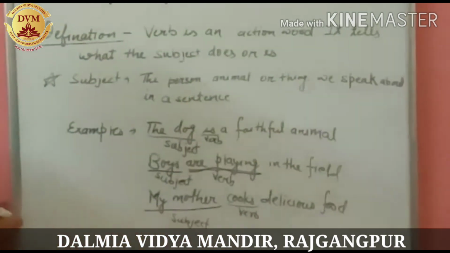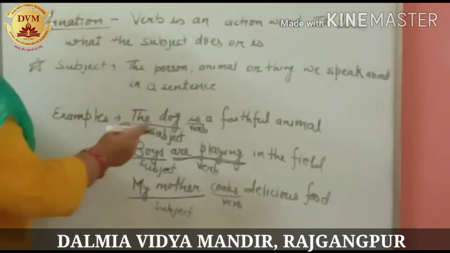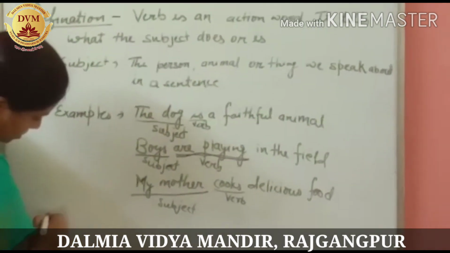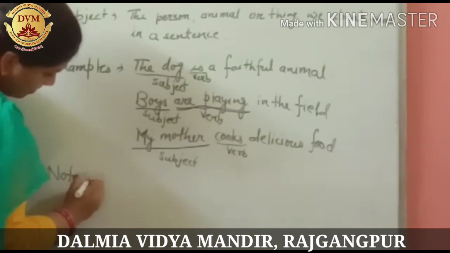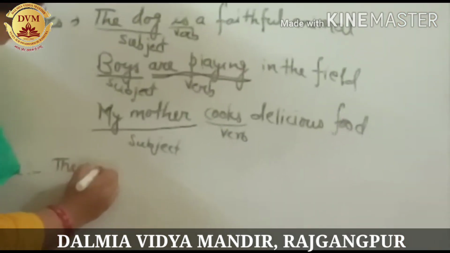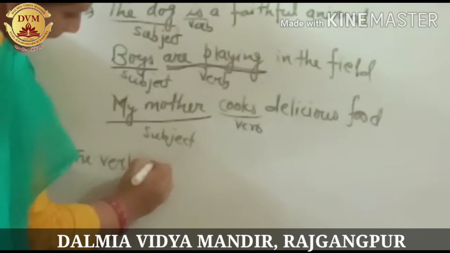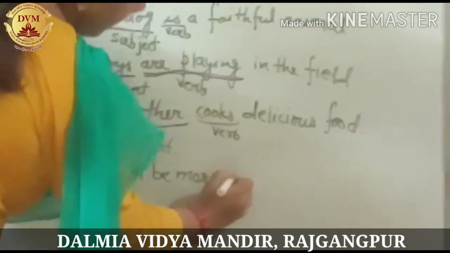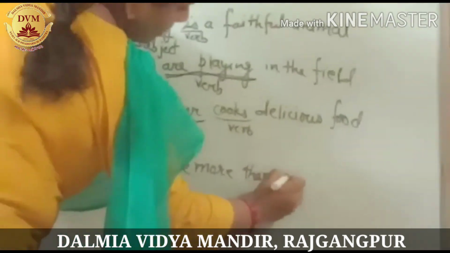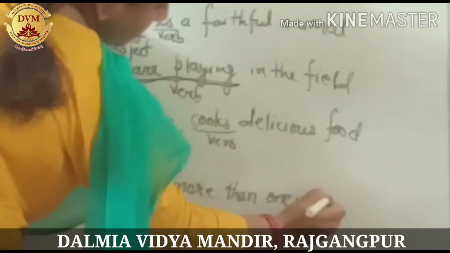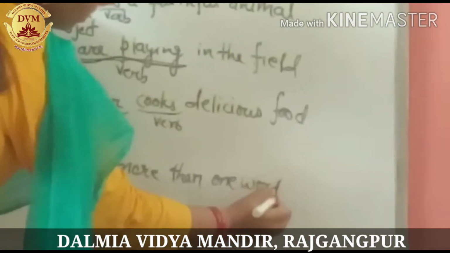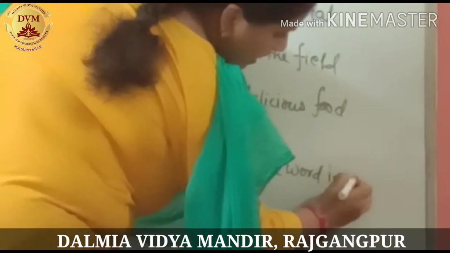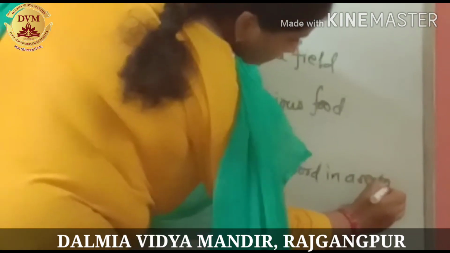Now here one more point, children. We will note down that verb can be more than one word. You can write it in a note. The verb can be more than one word in a sentence.